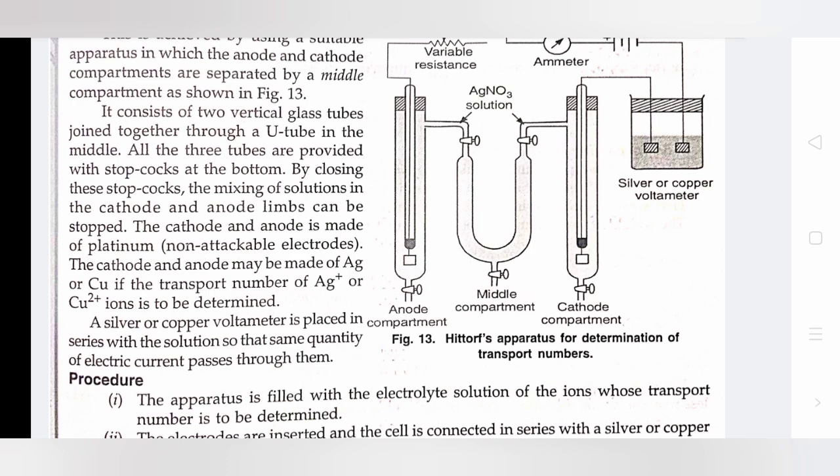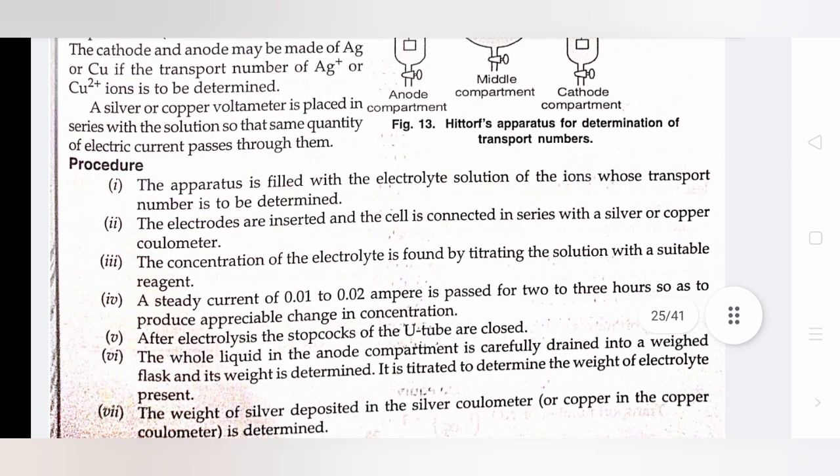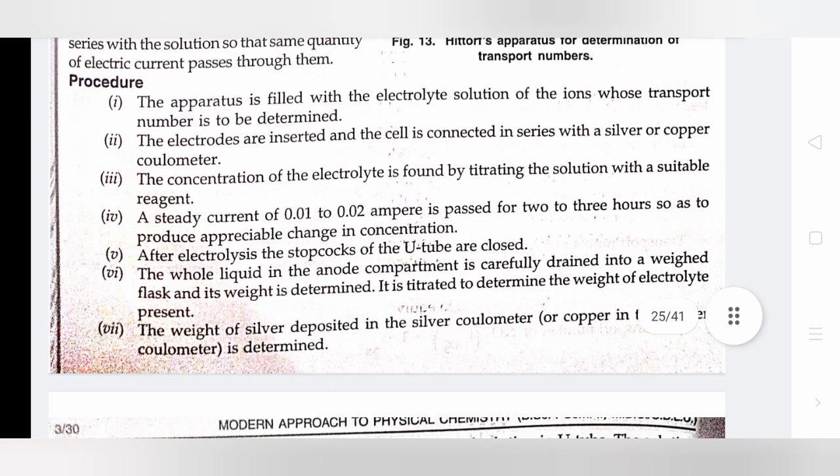Procedure. First, the apparatus is filled with electrolytic solution of the ions whose transport number is to be determined. Second, the electrodes are inserted and the cell is connected in series with a silver or a copper coulometer. Third, the concentration of the electrolyte is found by titrating the solution with a suitable reagent. Fourth, a steady current of 0.01 to 0.02 ampere is passed for 2 to 3 hours so as to produce appreciable change in concentration. After electrolysis, the stopcocks of the U-tube are closed.